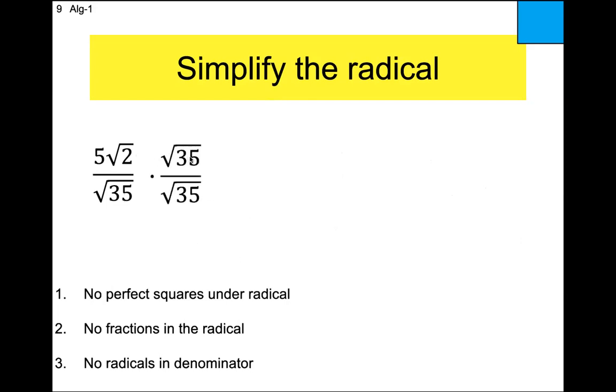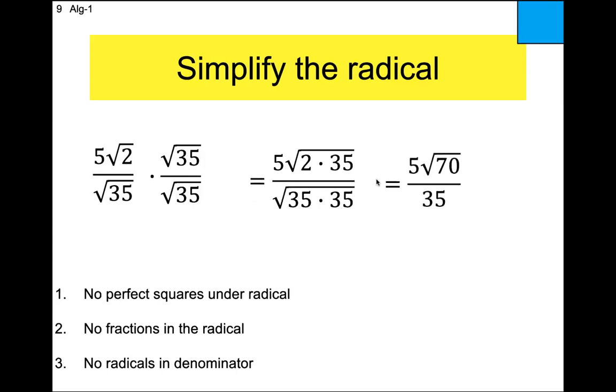Okay, outsides with outsides, insides with insides, 2 times 35. And as soon as you see how this story ends, you kind of know what goes on. Square root of 35 times the square root of 35 would just be 35. It would be 35 squared, and the square root of 35 squared is 35. So the bottom turns into 35. The top turns into 5 root 2 times 35 is 70.